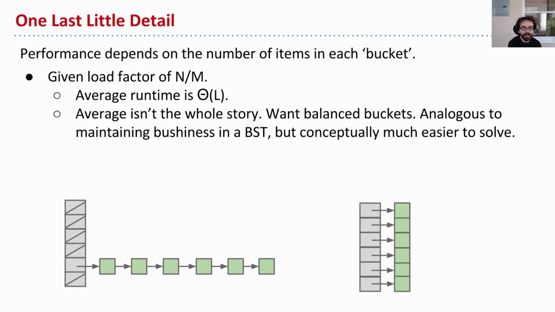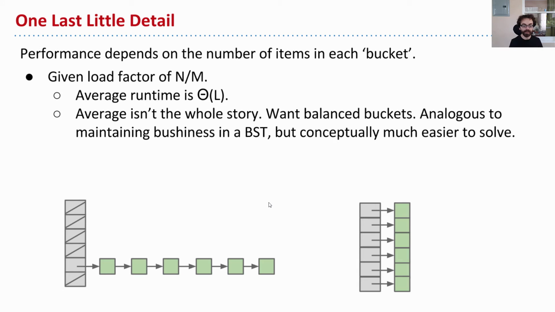Now, one last little detail about this performance. I've been talking about average case, but the performance is going to depend on the number of items in each bucket. There's a big difference between these two pictures here. They both have the same load factor, right? The load factor is 1. There's 1 item per bucket. But here I have a long list, and here I have a bunch of stubby lists. And so while the average runtime of each of these is L, average isn't, of course, the whole story. We want some kind of balanced buckets.